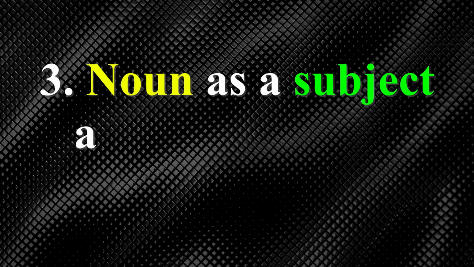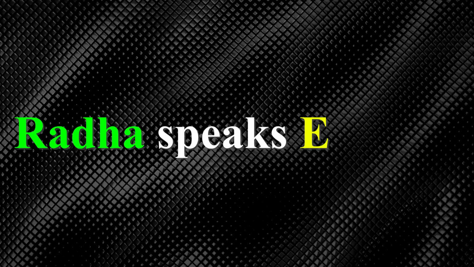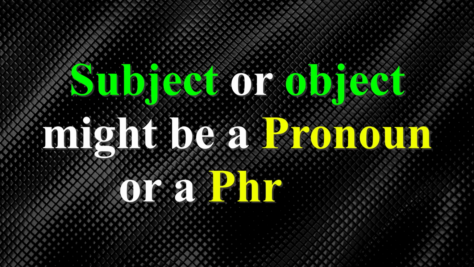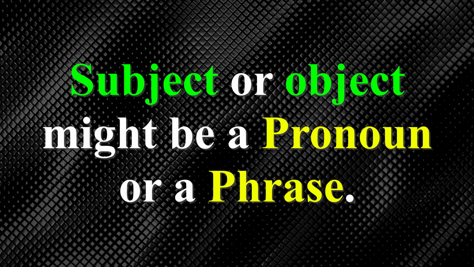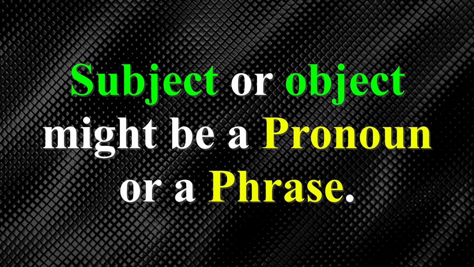Third, a noun can act both as a subject and as an object. For example, Radha speaks good English. Again, we should be mindful: the subject or object in a sentence is not always a noun. It might be a pronoun or a phrase. So this is how we recognize a noun in a sentence.